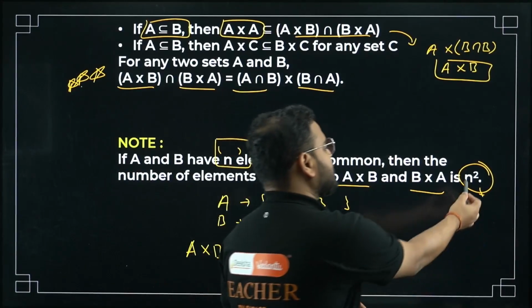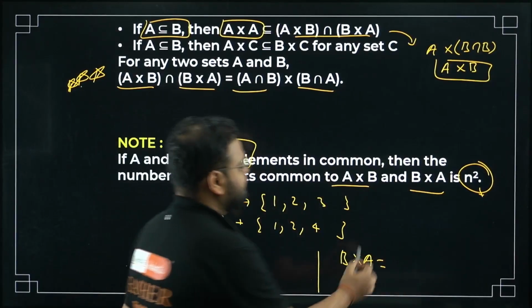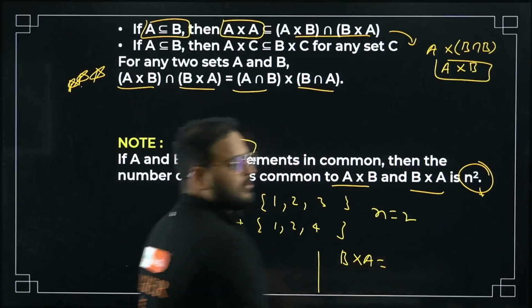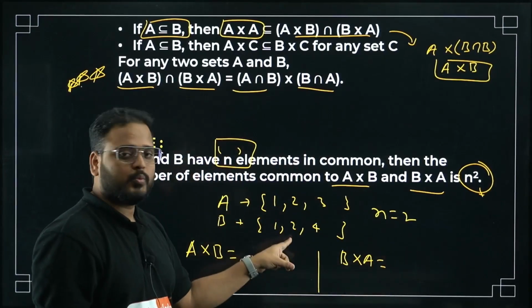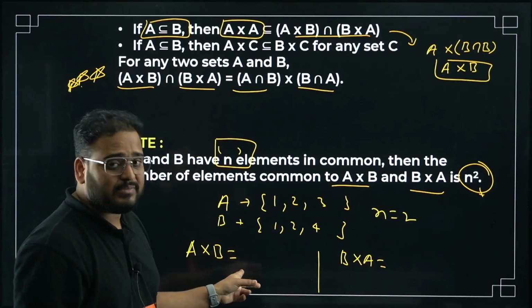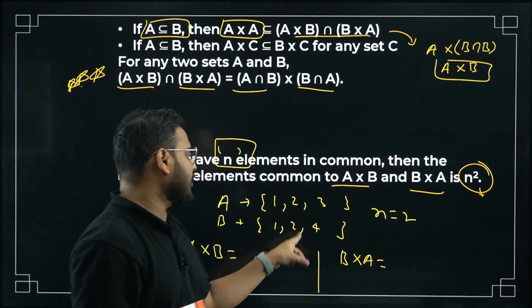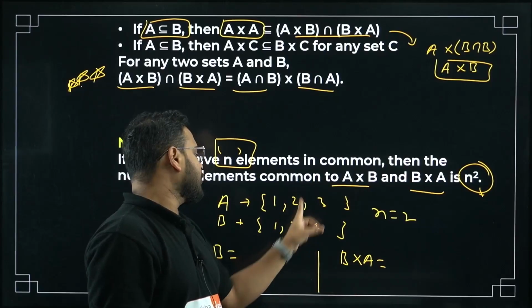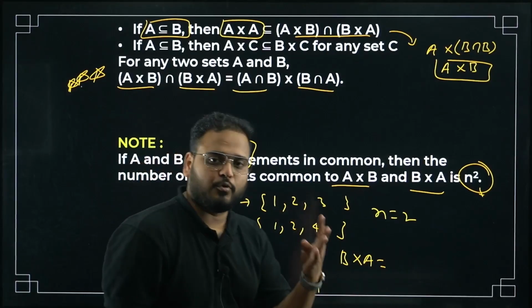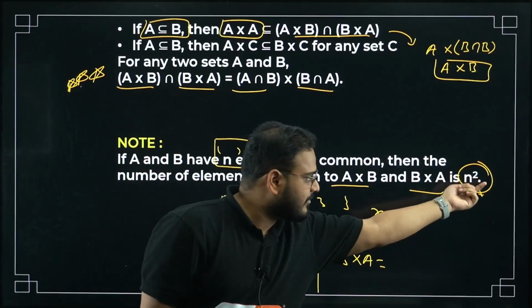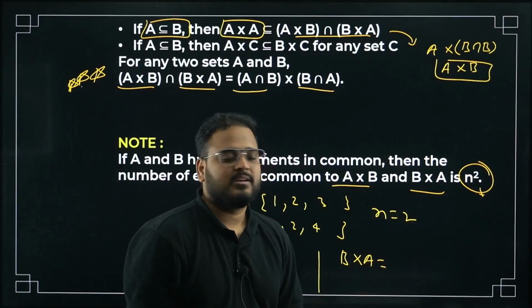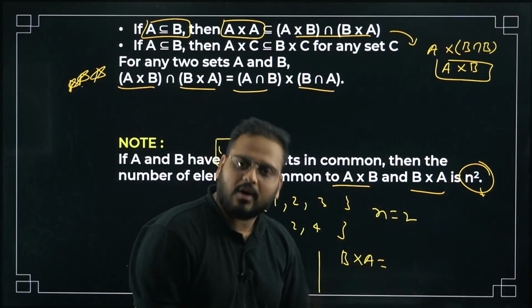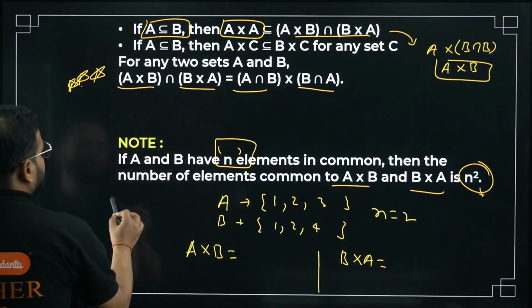That's why it means n square. I've taken 2 common, no? What is n? N is 2 here, the number of elements common. If you take the Cartesian product, it will become 4: 1, 1, 1, 2, 2, 1, 2, 2. Over here also, 1, 1, 1, 2, 2, 1, 2, 2. 4 elements will be common. That signifies the formula n square. Agreed? Please try and solve this.